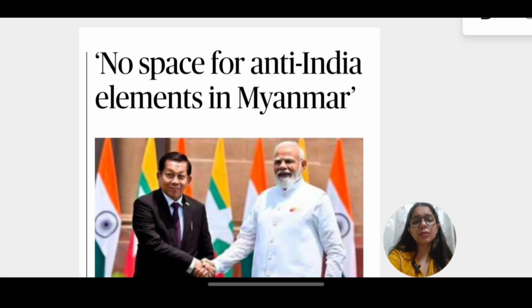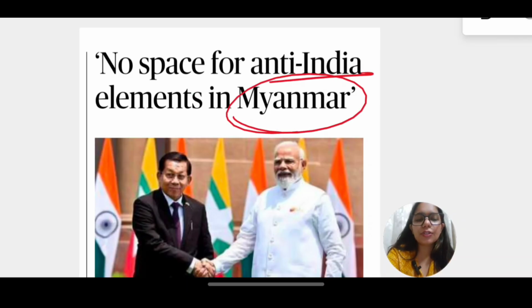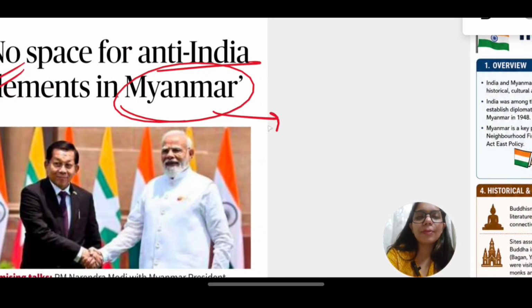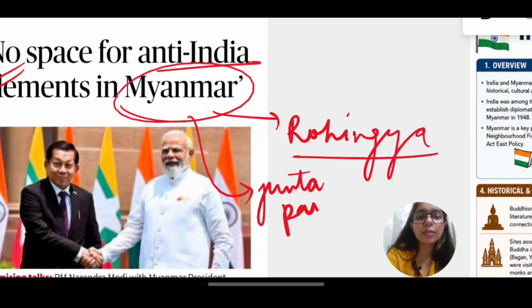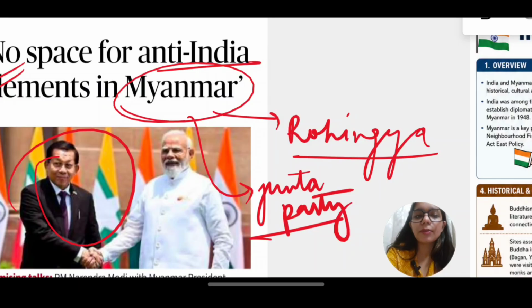Now next topic that we have to cover for prelims is the India and Myanmar relations. No space for anti-India elements in Myanmar. Now you have to remember that from Myanmar we are suffering with Rohingya problems. There has been a junta party crisis. We also call it junta party crisis. And there is not much democracy in Myanmar.